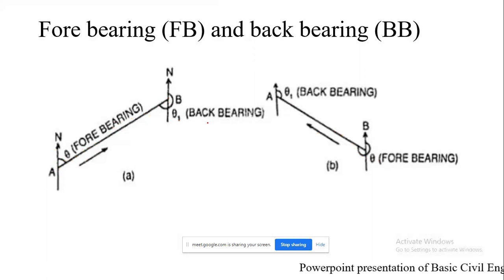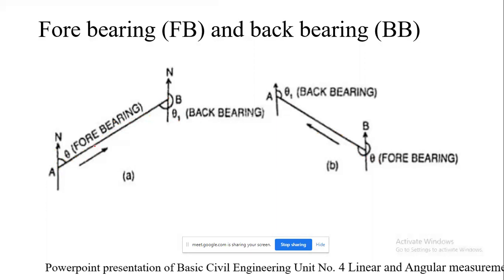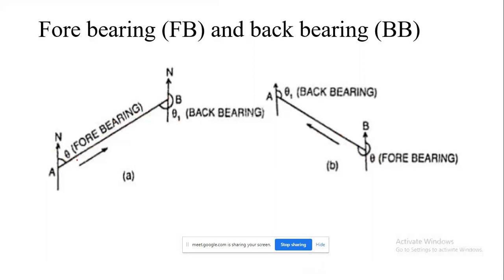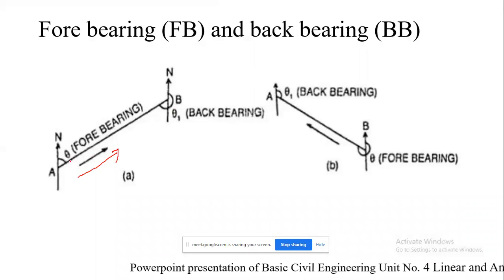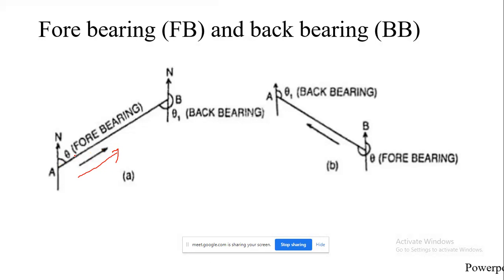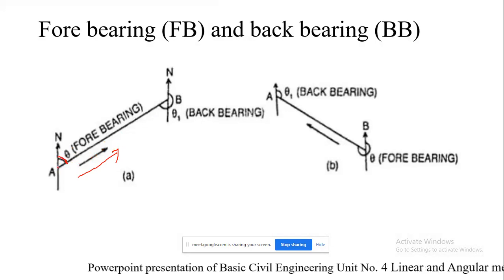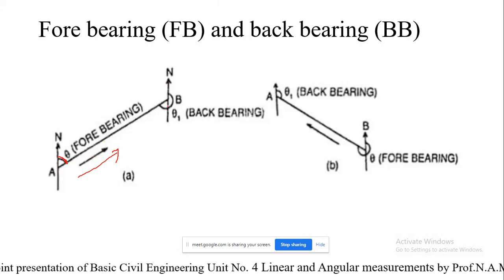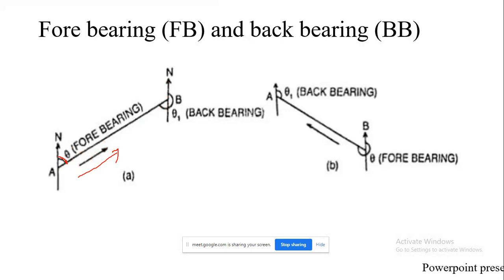So what do you mean by forebearing and back bearing? Forebearing is nothing but the bearing of a line which is measured in the forward direction. So A to B is the forward direction. The angle measured here, theta, by keeping the compass at A and holding the ranging rod at B, is called forebearing.